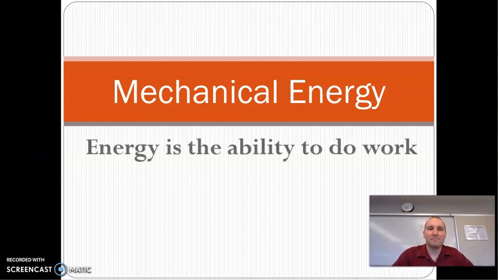What is mechanical energy? Well, energy is the ability to do work. That's why we learned about work and power first. So, when you're doing work, when you're pushing something for a distance using a force, you're using energy.